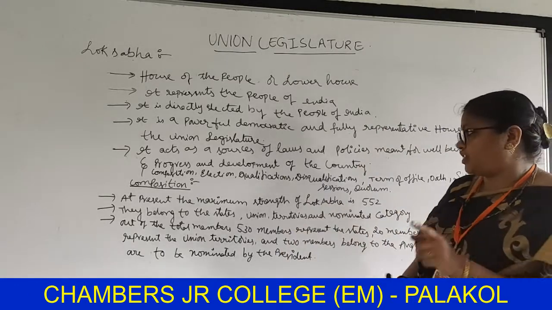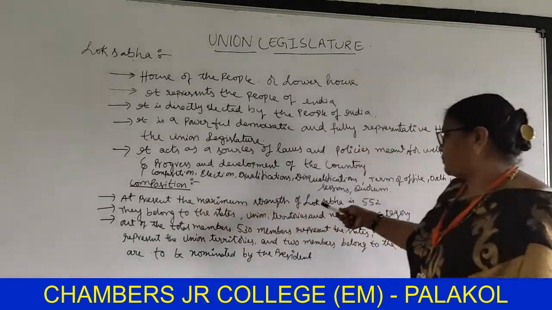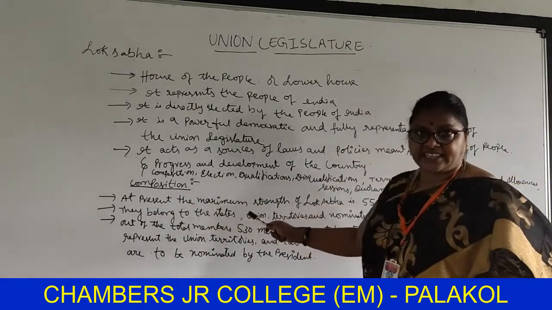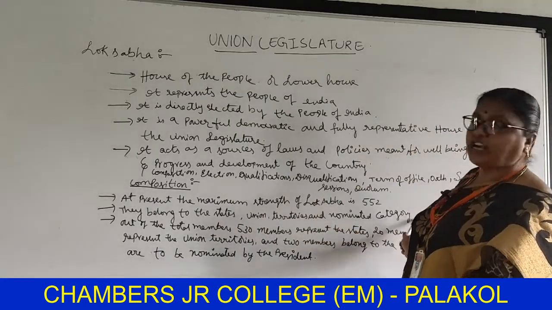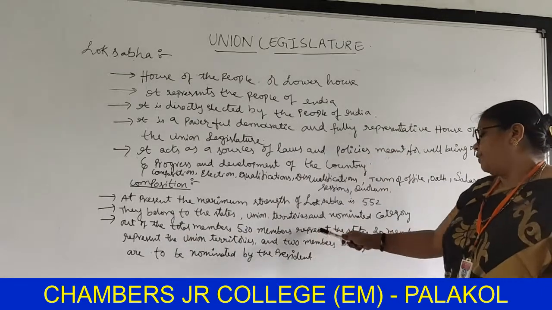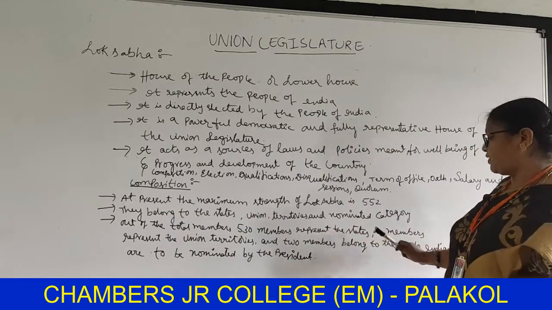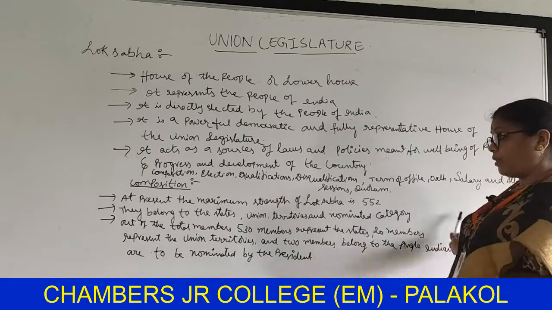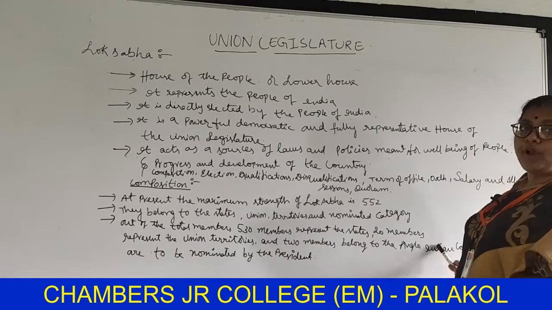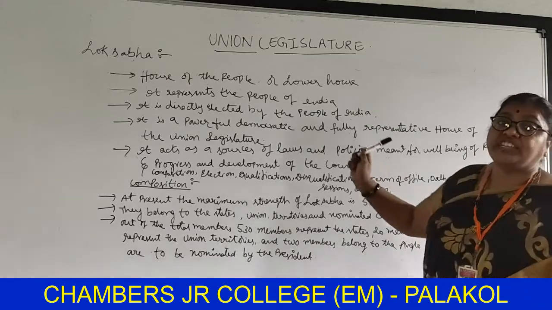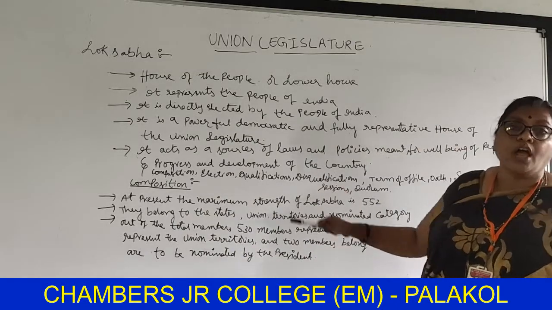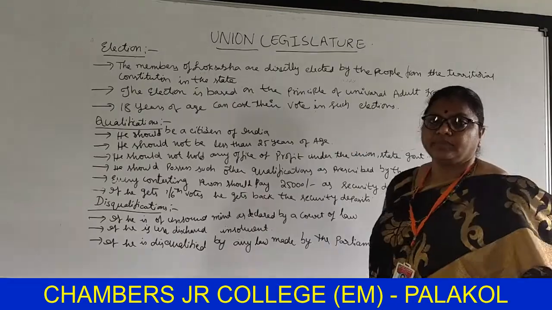Once again, see the composition. At present, the maximum strength of Lok Sabha is 552. They belong to states, union territories and the nominated category. Out of the total members, 530 represent the states, 20 represent the union territories, and 2 members belong to the Anglo-Indian community, who are nominated by the president. This is about the composition of Lok Sabha.